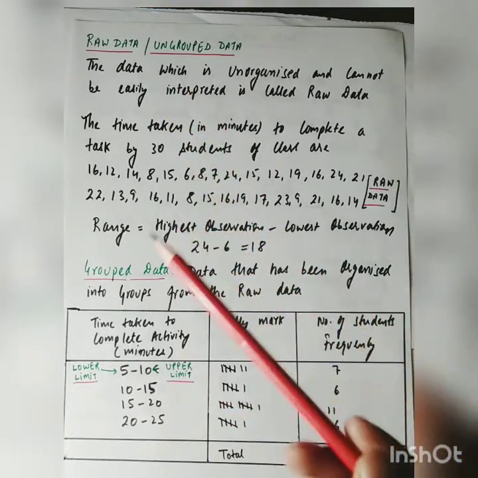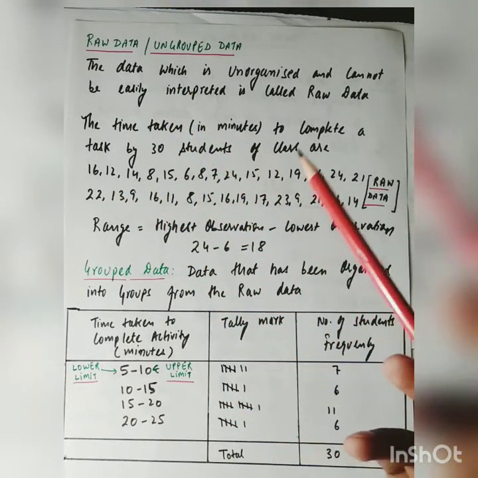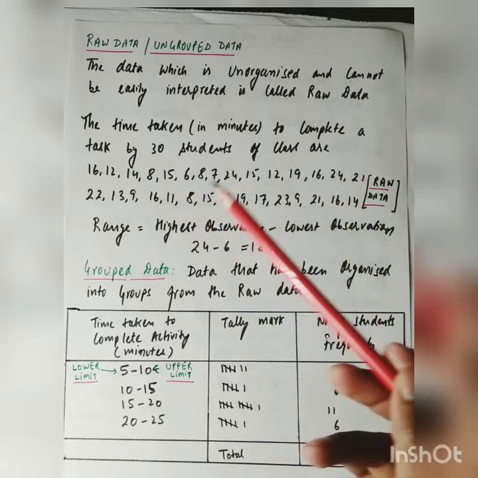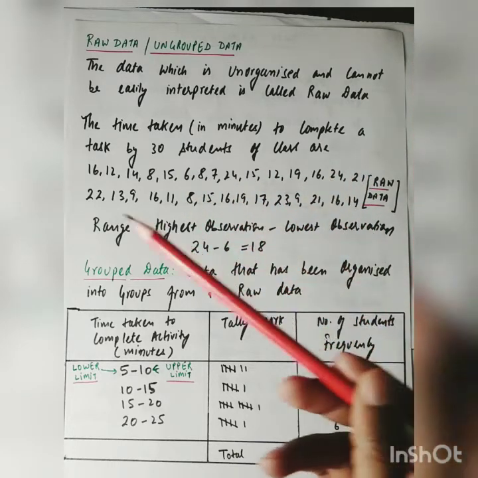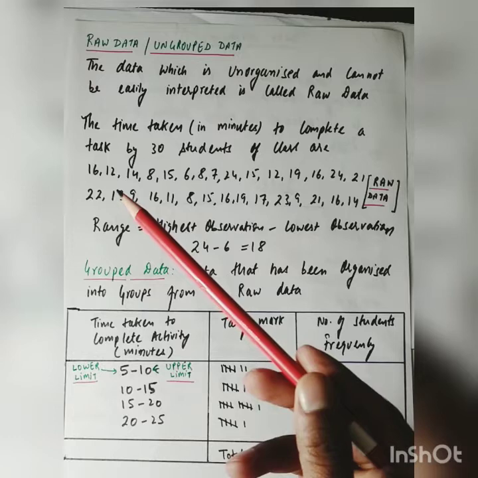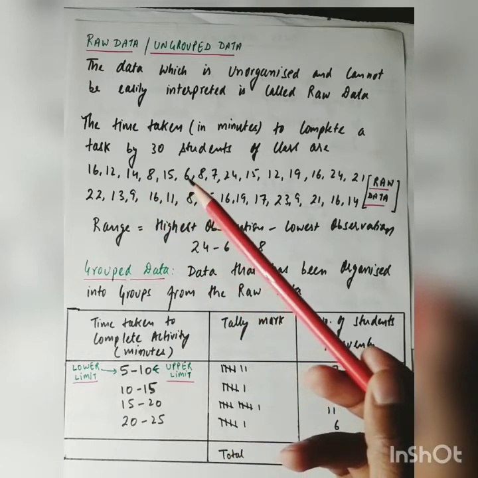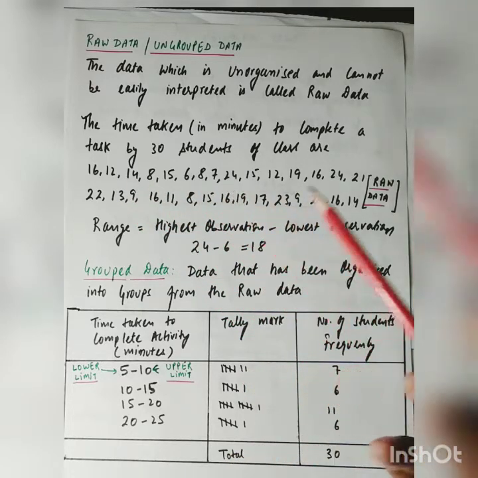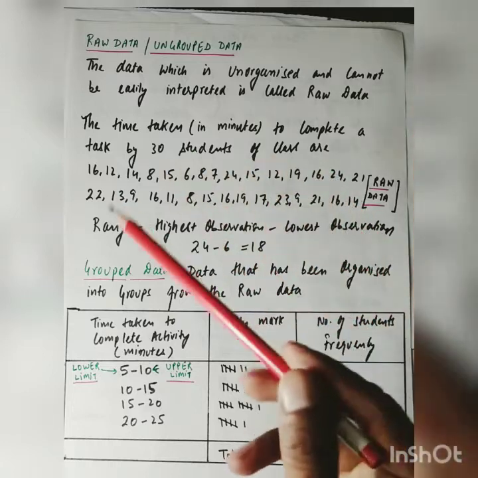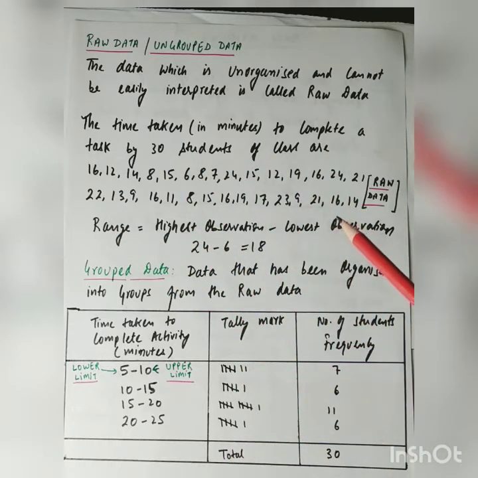For example, the time taken in minutes to complete a task by 30 students of a class are 16, 12, 14, 8, 15, 6, 8, 7, 24 and so on. This data is raw data or ungrouped data.